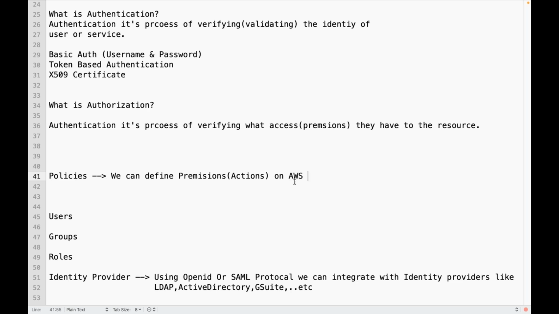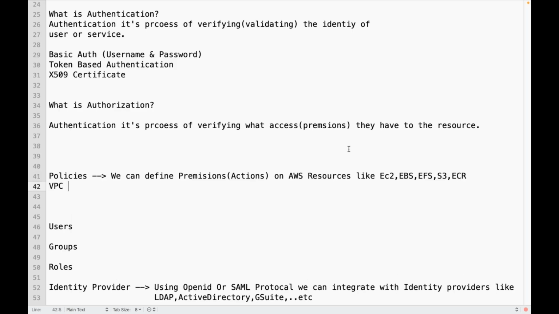on AWS resources, like EC2, EBS, EFS, S3, ECR, VPC, etc. So this policy is in the form of JSON.